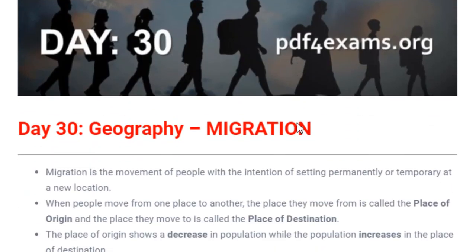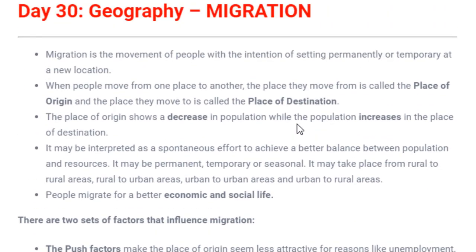So starting with what is migration. Migration is a very common word. You might be aware of this word. Simply, migration means movement of humans or animals from one place to another place. So this is a very common and simple definition of migration. That is, if any people or animal is moving from one place to another place, either temporarily or permanently, it is